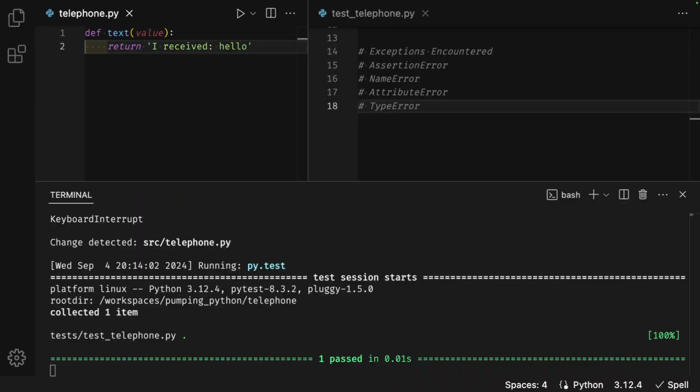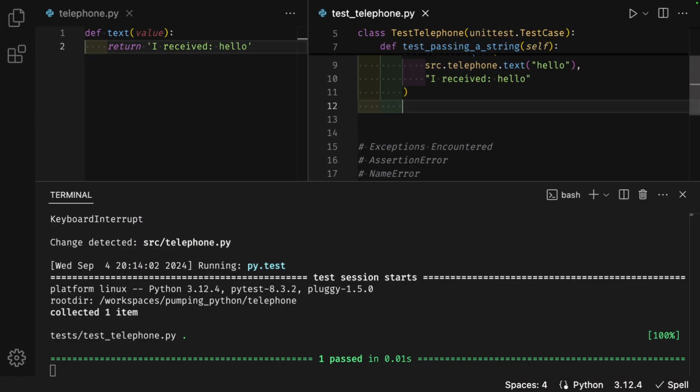The problem with this solution is that the text function does not care about the inputs. It always returns the exact same message, I received hello. I wanted to take in a value and show it as part of the message. I will add an assertion to show the problem.